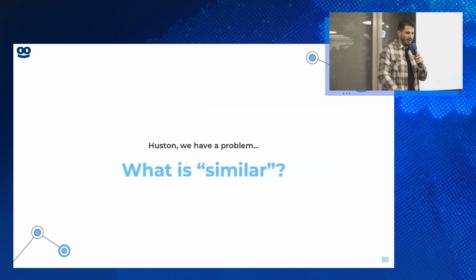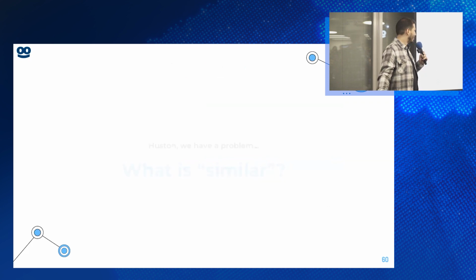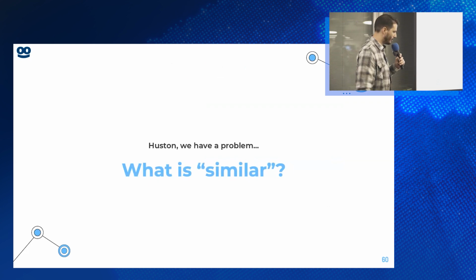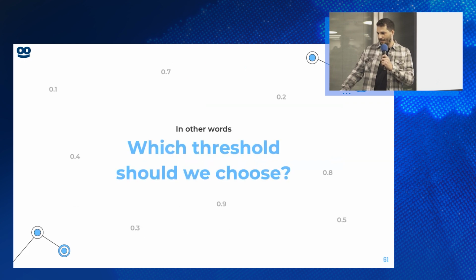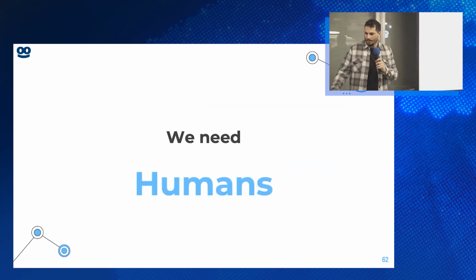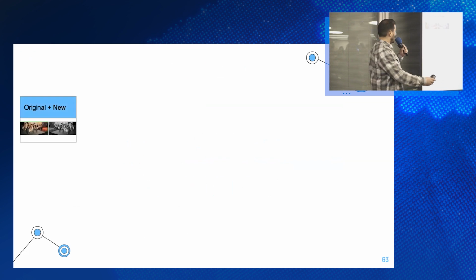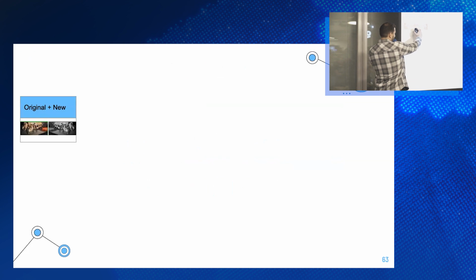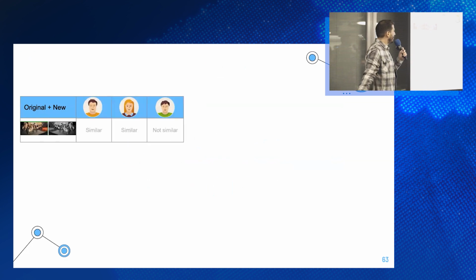This is our challenge. So we have AI, we have automation. This is the time to bring the humans into the picture. We have to ask trained content reviewers to help us determine what is similar and what is not. All right. Next. We gave each reviewer 2 images, image A and image B. We chose 3 different reviewers and used the majority vote to decide what is the ground truth. Is it really similar or is it not?